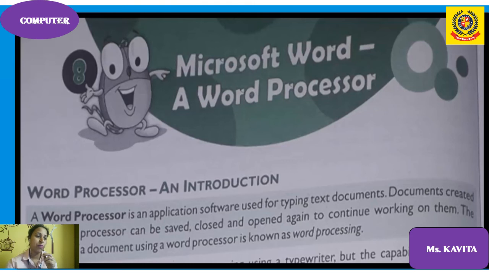So what is a word processor? Word processor is the application software used for typing text documents. Anything used for typing text documents is a word processor. What is a document? Whatever you create. Documents created in a word processor can be saved, closed, and opened again to continue working on them. The creation of a document using a word processor is known as word processing. So you must underline this one.